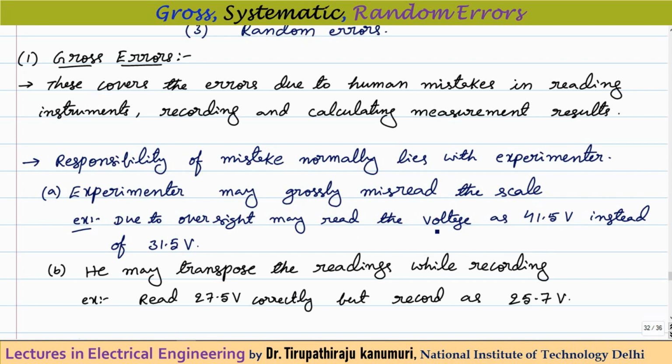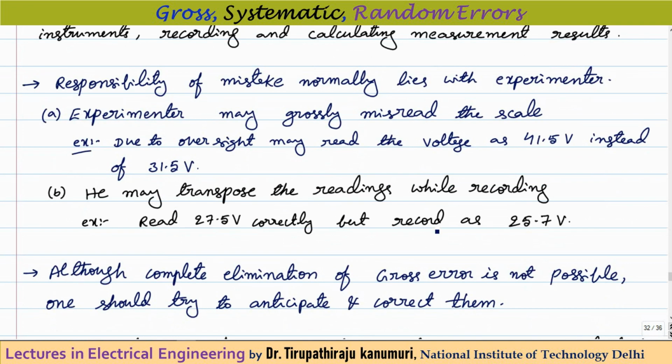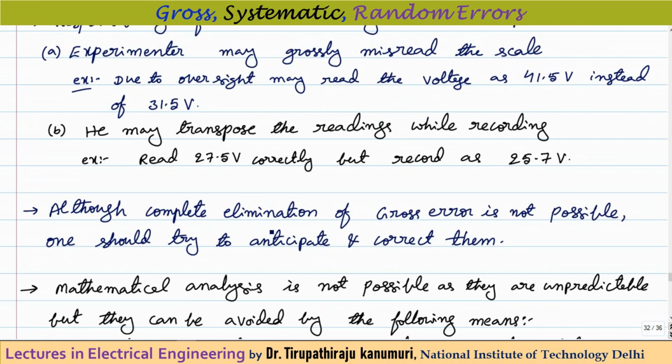These types of mistakes can happen due to oversight, or he may read the reading properly, but while recording it or writing on a sheet, he may make a mistake. Let us take an example: he reads the reading as 27.5 volts, which is the correct value, but while recording this, he may record it wrongly as 25.7. That means some digits are interchanged while recording the data.